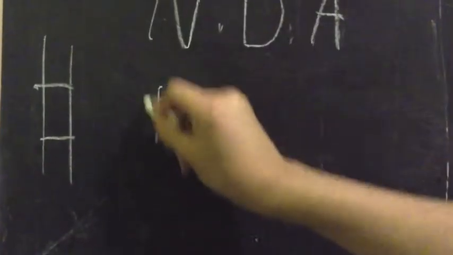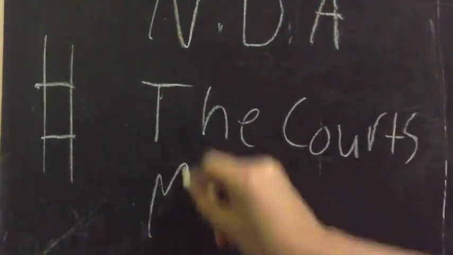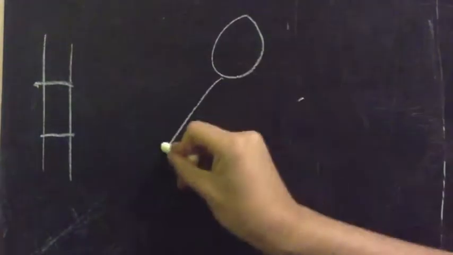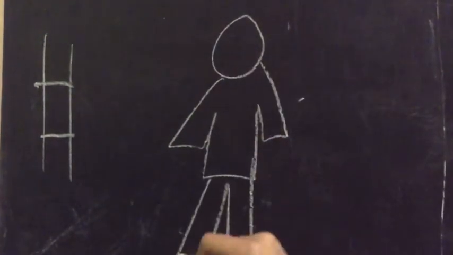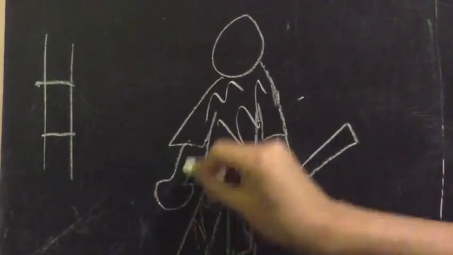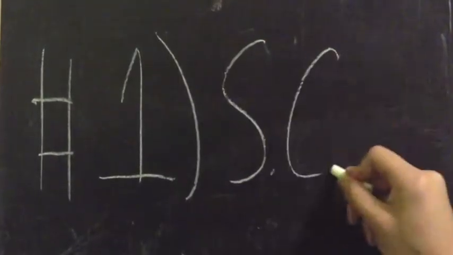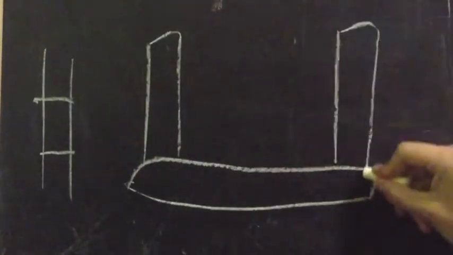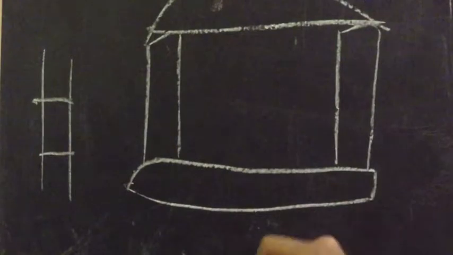Within the federal courts is a special court created by the National Defence Act called the Courts Martial. These courts are only used for those that are members of the armed forces or those that have discharged their duties on behalf of the Canadian Armed Forces. And finally, the court that everyone's familiar with. The court that stands at the very top of the judicial branch, the Supreme Court of Canada.